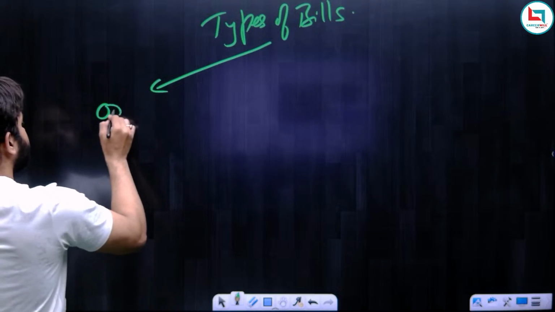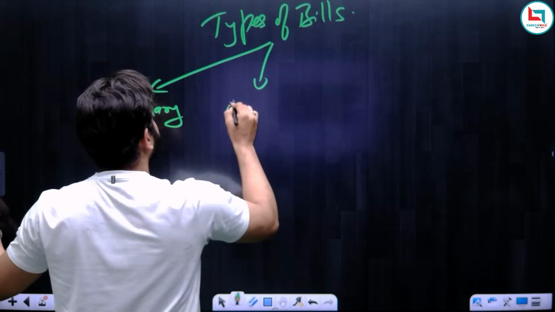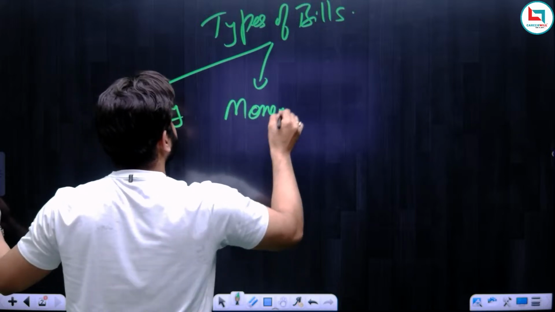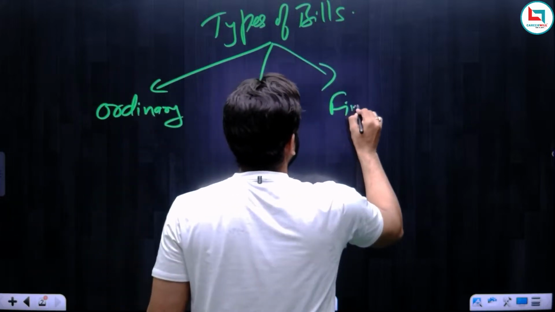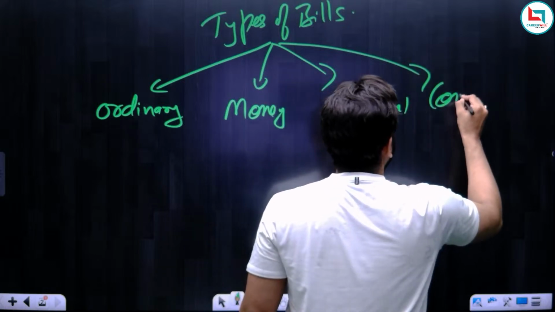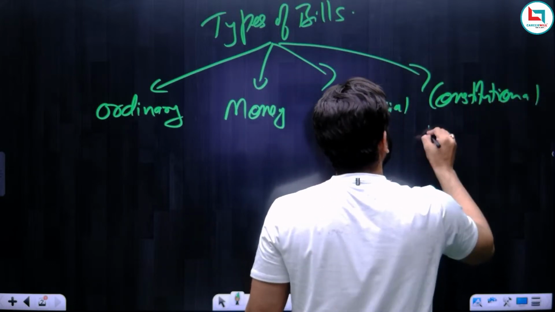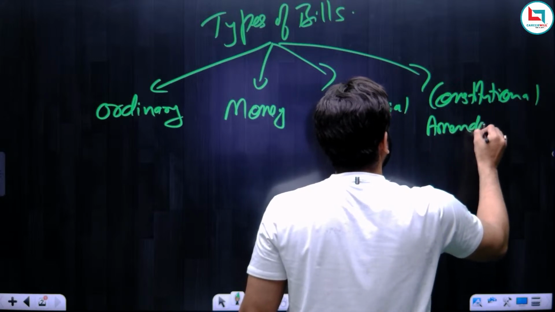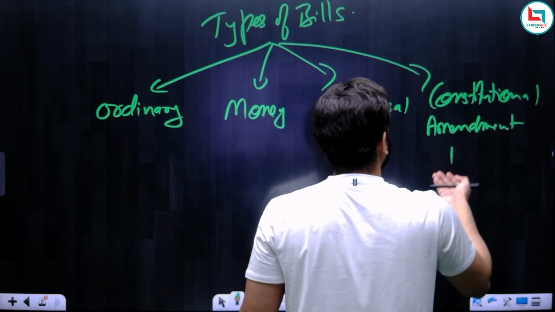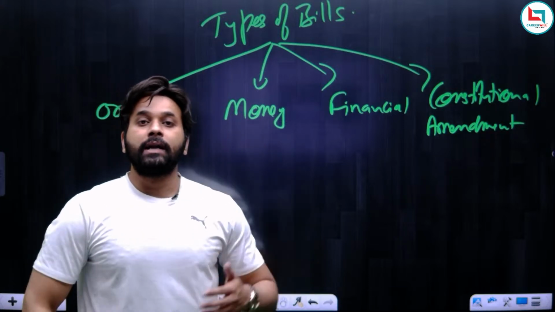So, the first bill is ordinary bill. The second bill is money bill. The third bill is financial bill. And the fourth bill is constitutional amendment bill. Okay. So these are four types of bill based on the content of the bill.